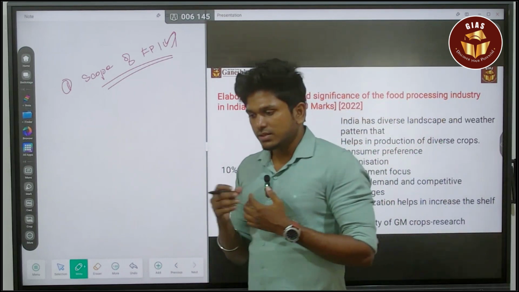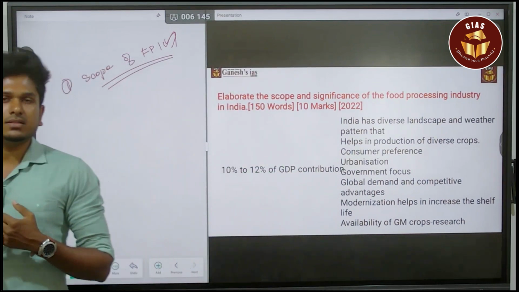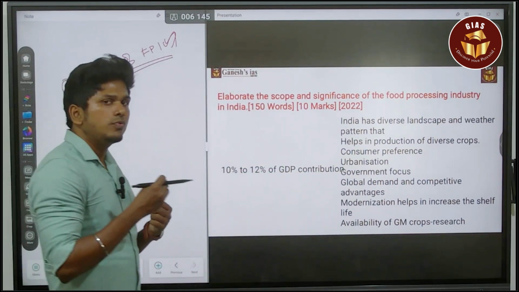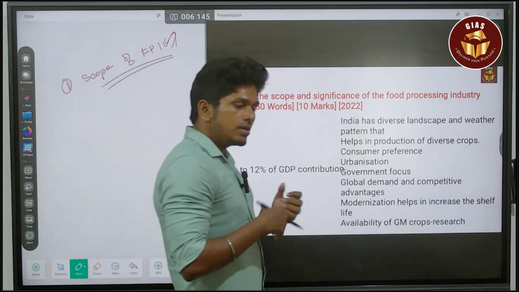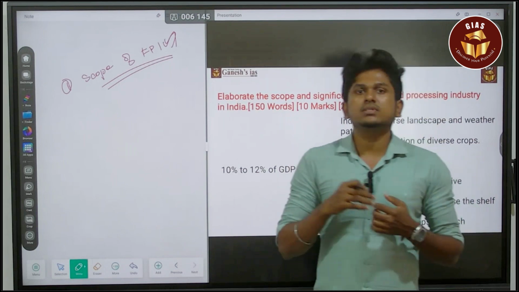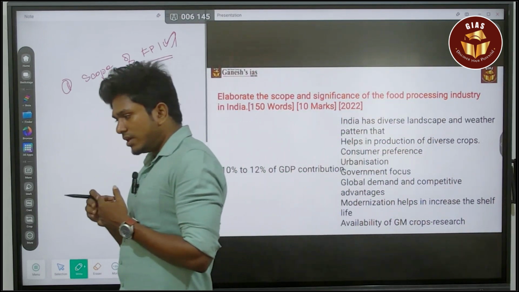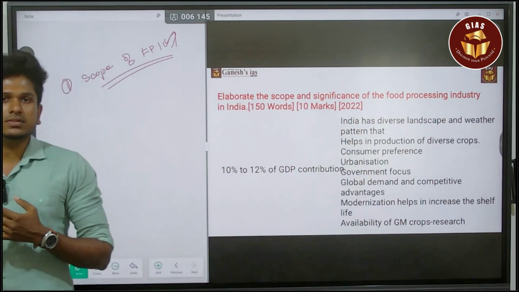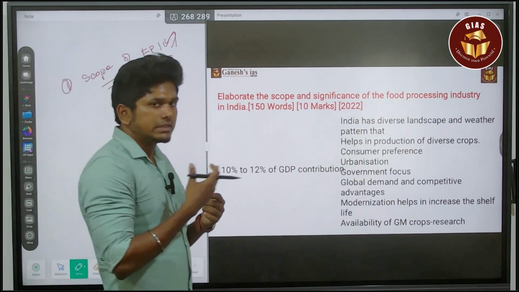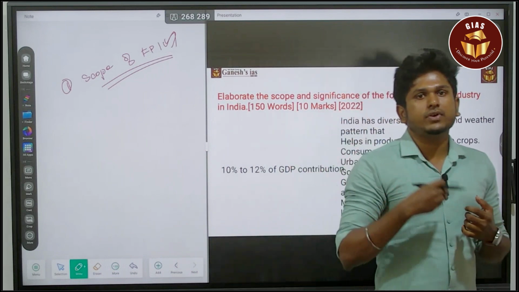So based on this, the consumer preference is increasing, so there is a scope for the food processing industry. You can also add another point: consumer preference is also changing. Now they are ready to consume processed food, which is all about enhanced nutrient value.